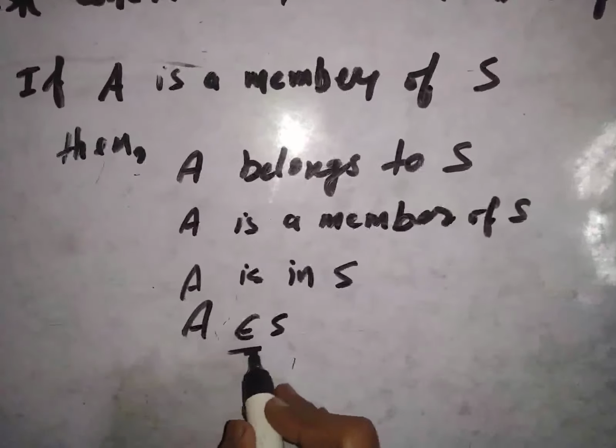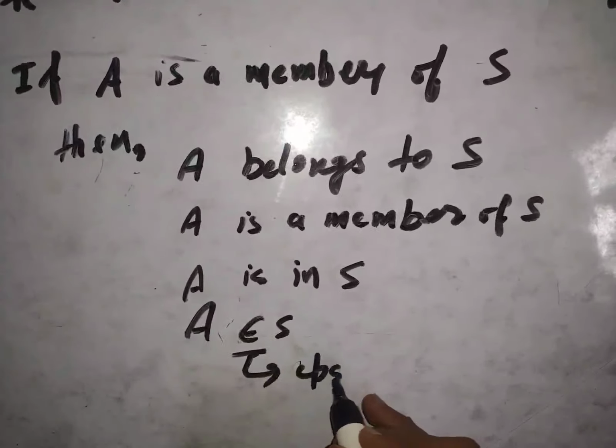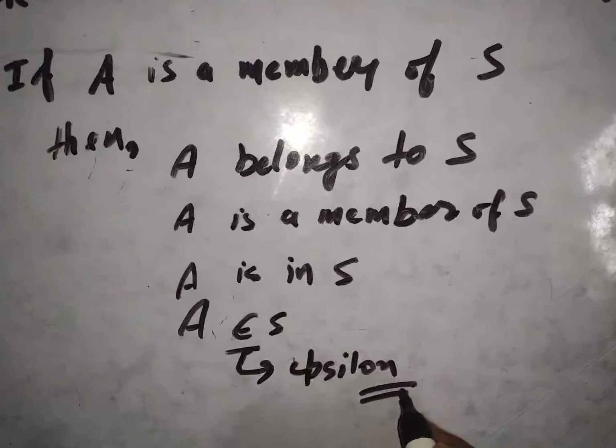This symbol, which is actually the Greek letter epsilon, means belongs to.